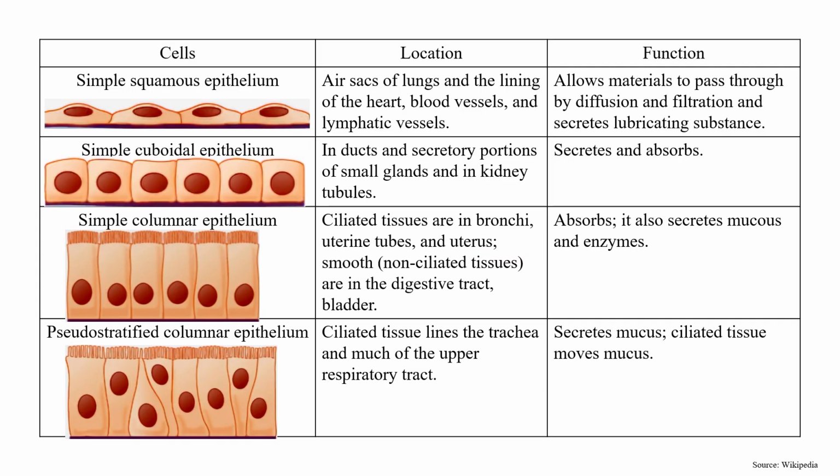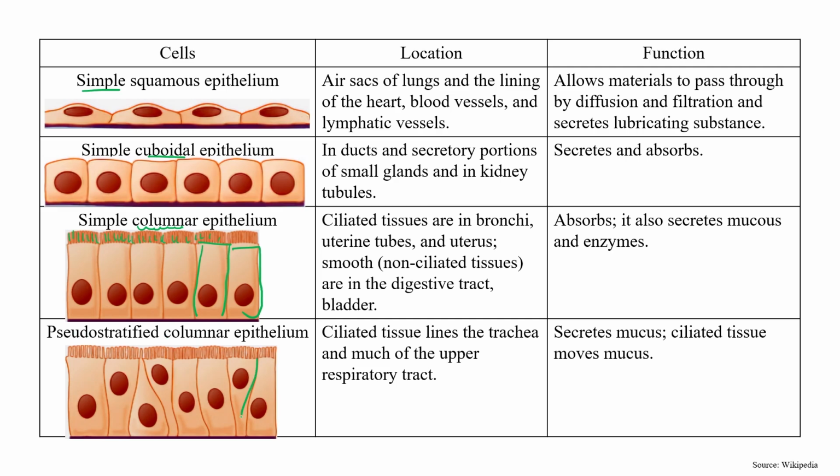Okay, so now we can compare these cells. Epithelial cell, this is the structure of simple squamous epithelium, single layered, right? Simple cuboidal, cube-like structure, single layered. Simple columnar, the structure is just like a column, a single-layered column with cilia. There are so many cilia present on the outer surface. Okay, and the fourth type is pseudo-stratified columnar epithelium.